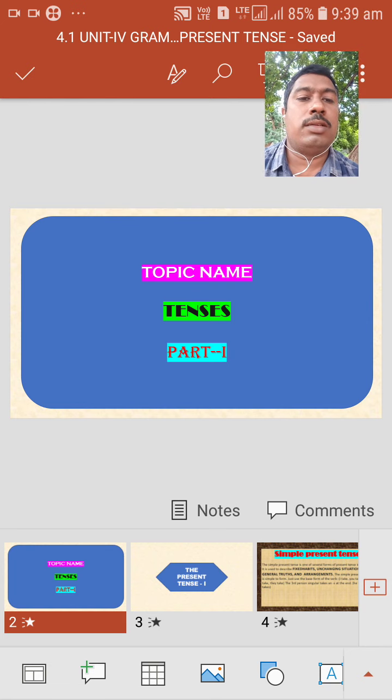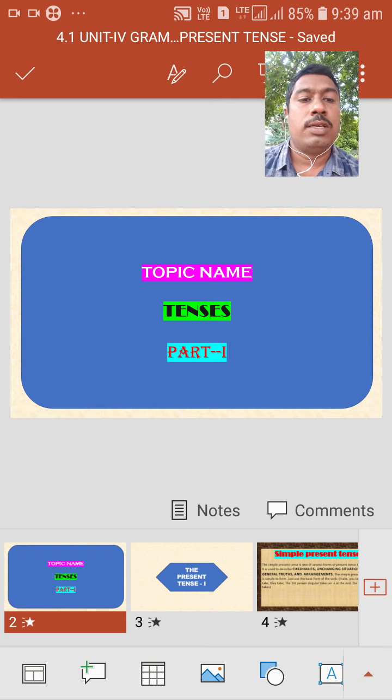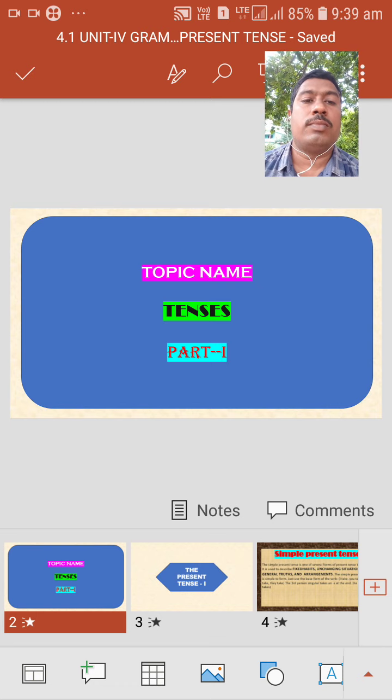Tense denotes the time of the action. The main aim of the tense is to show when the work happened. It denotes the time of the action, whether it is in the present, in the past, or in the future.